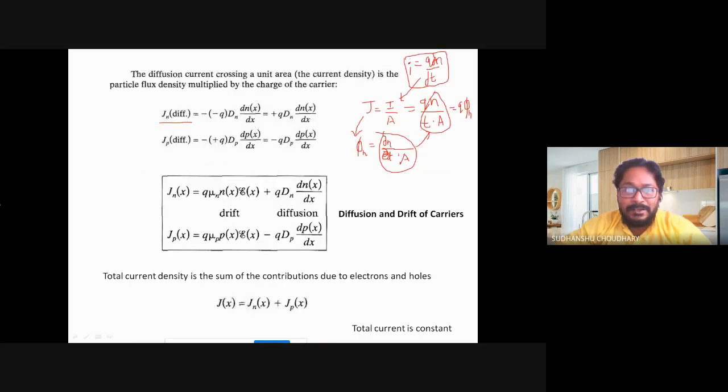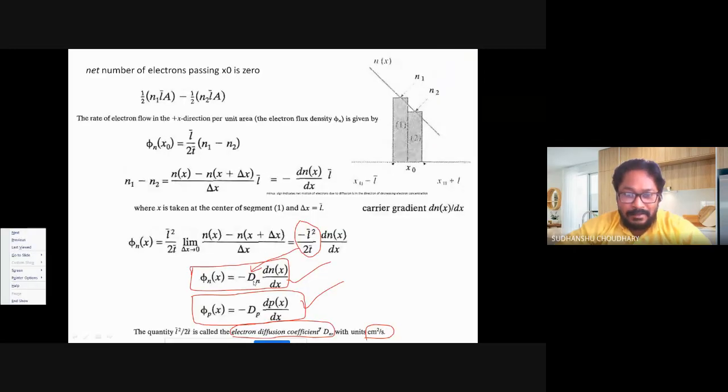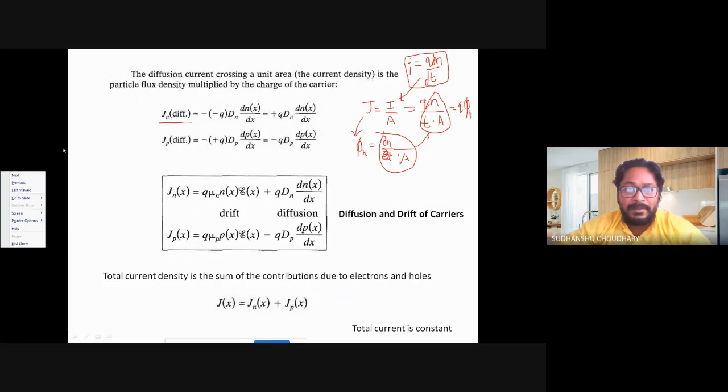So that is what has been done over here. I simply copied this, that is flux density is minus Dn d by dx of N(x), and then multiplied it with this Q. So you get this current density.